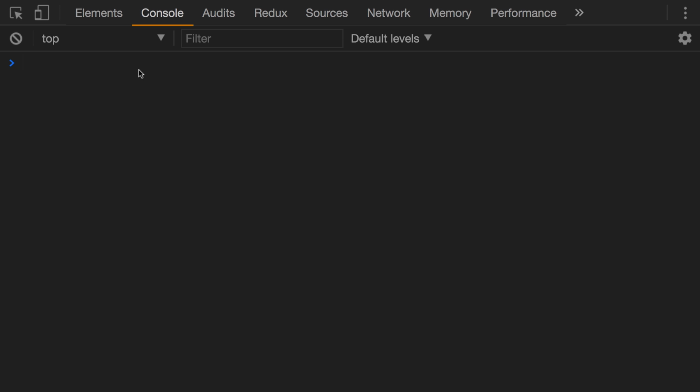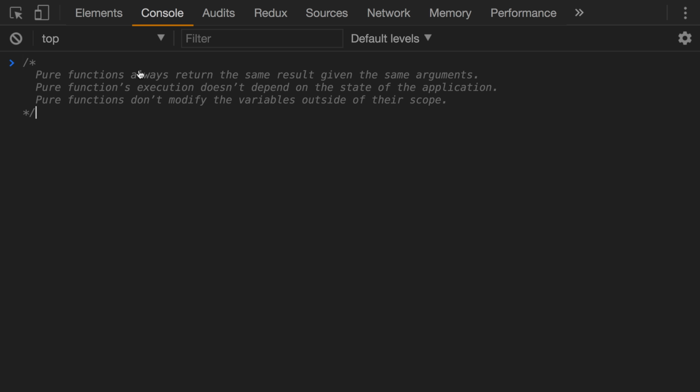Let's talk about pure functions and specifically the characteristics of a pure function. Typically, there are three characteristics of a pure function, and they are these three right here. They always return the same result given the same arguments. Their execution doesn't depend on the current state of the application, and they don't modify variables outside of their scope.